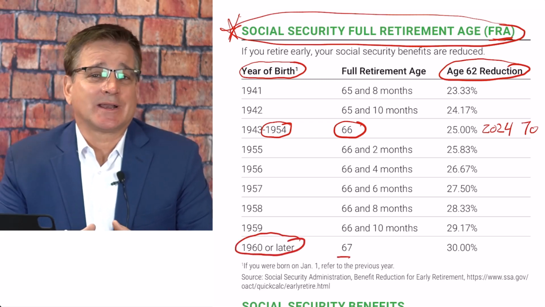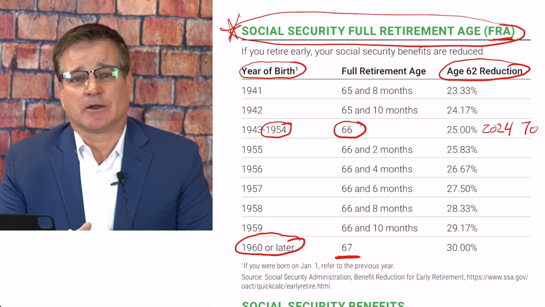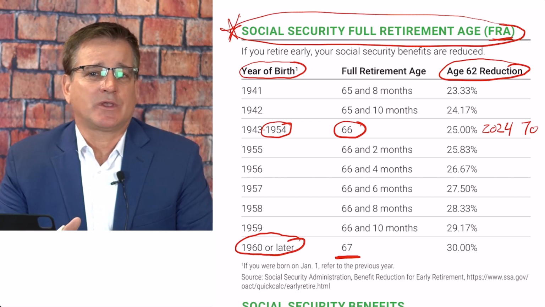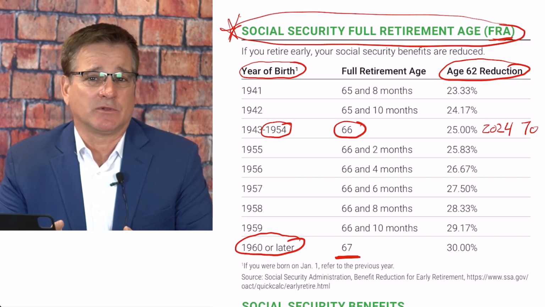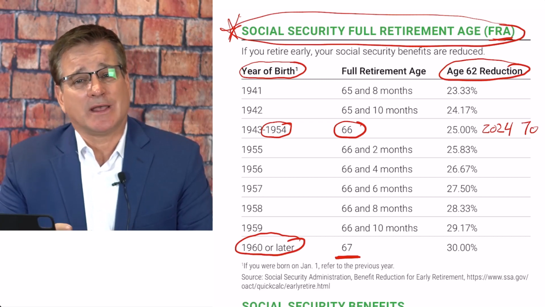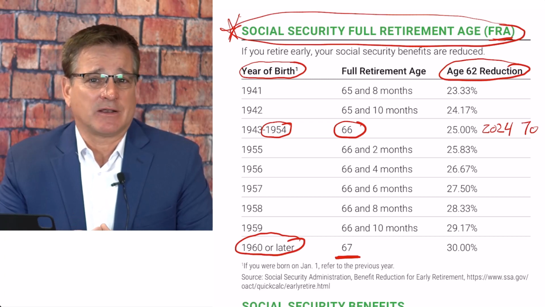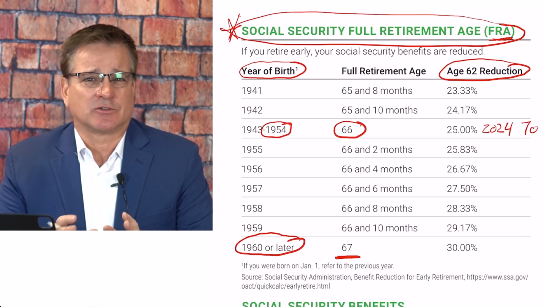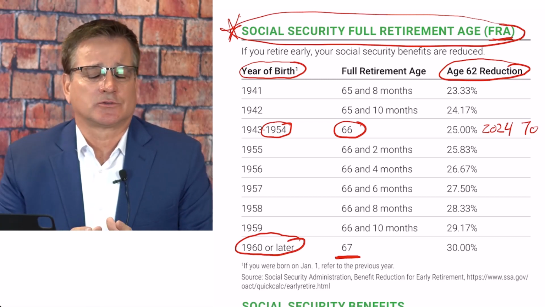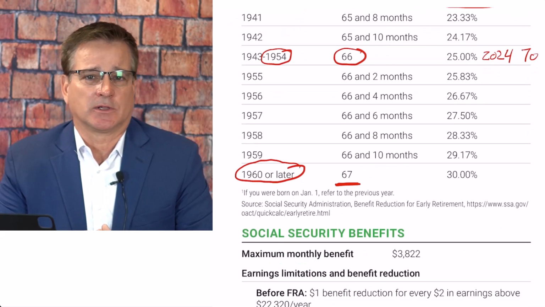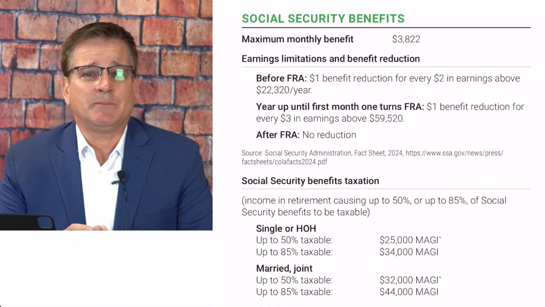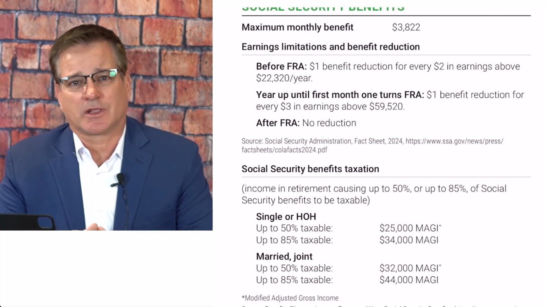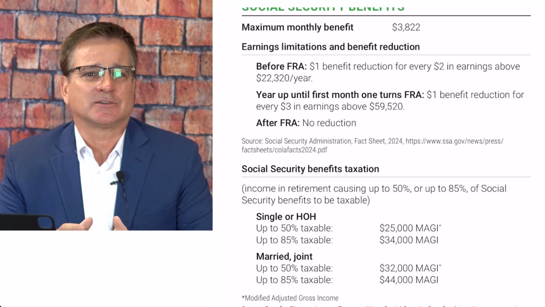Now, those born in 1960 or later, their full retirement age is 67. Again, remember, you can start Social Security early, but it will be reduced. Including, by the way, spousal benefits and survivor benefits. In this video, we're not going to discuss disability benefits, so make sure you talk with Social Security directly if you're applying for disability. Also, you may be subject to earnings restrictions if you take it early and are still working, so keep an eye out for those amounts as well.